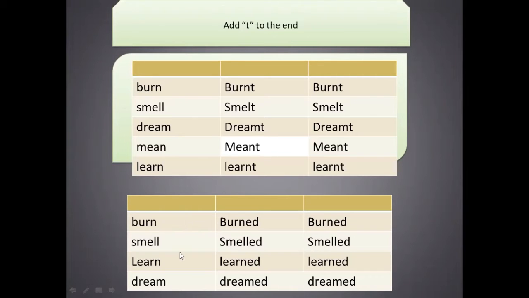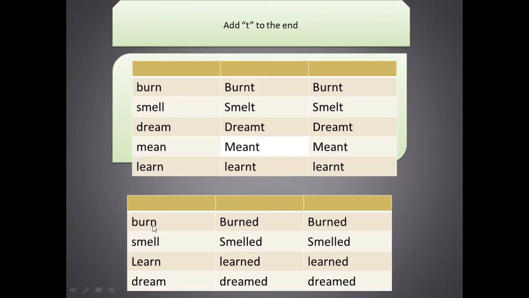These are special verbs: burn, smell, learn, dream. These kinds of verbs have two past tenses. Both methods are correct. In one, we add T to convert to the past tense.